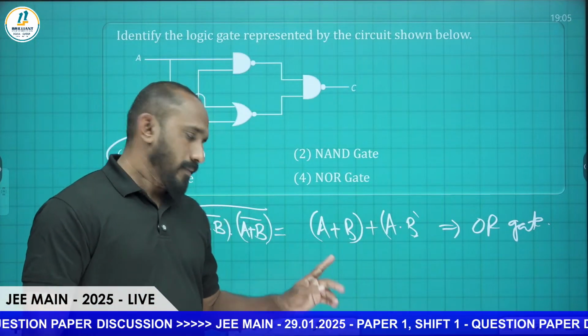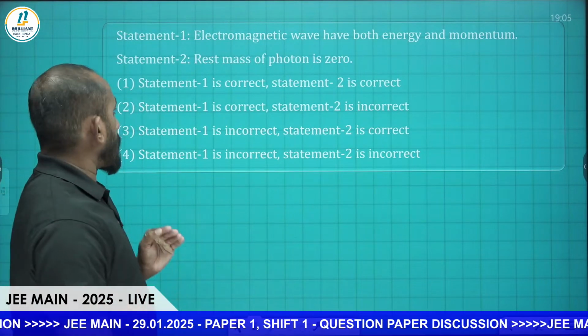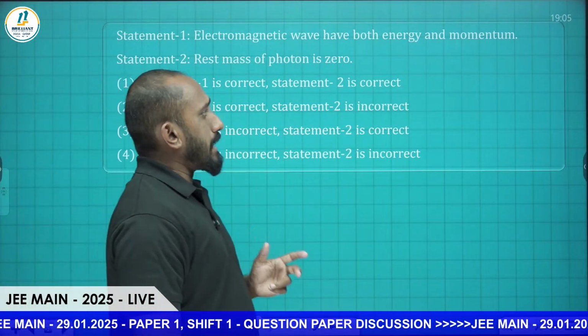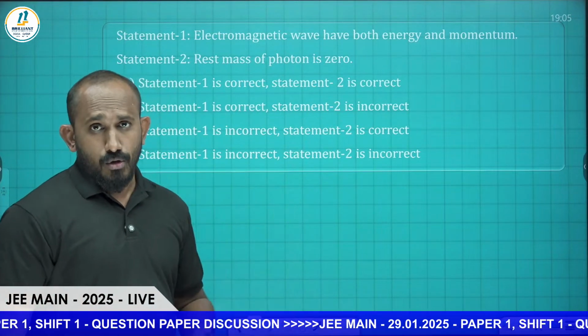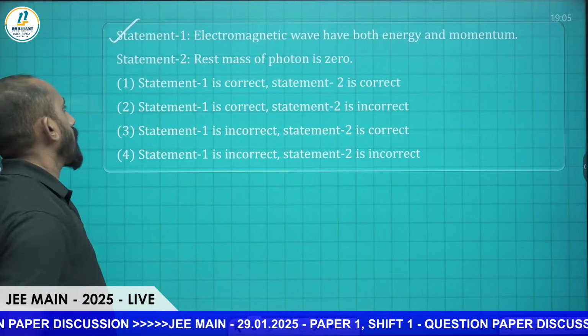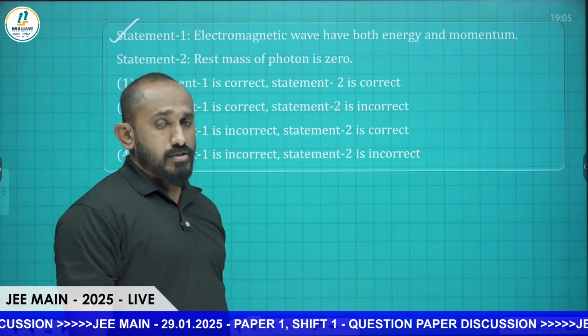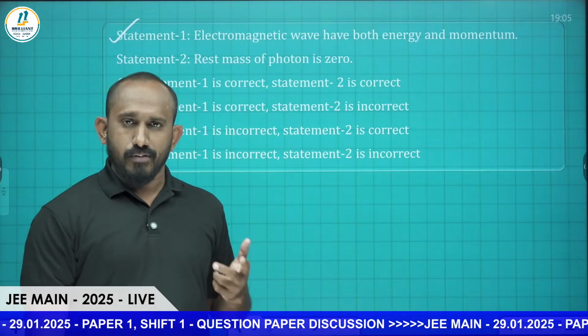Hope that is fine? Next question, let's see. Two statements are given there. Statement 1: electromagnetic waves have both energy and momentum. Yes, sure. EM waves carry radiation pressure, you know, so they have both momentum as well as energy. Statement 1 is correct. Statement 2: rest mass of a photon is 0. Yes, from the theory of relativity, the rest mass of a photon is 0.